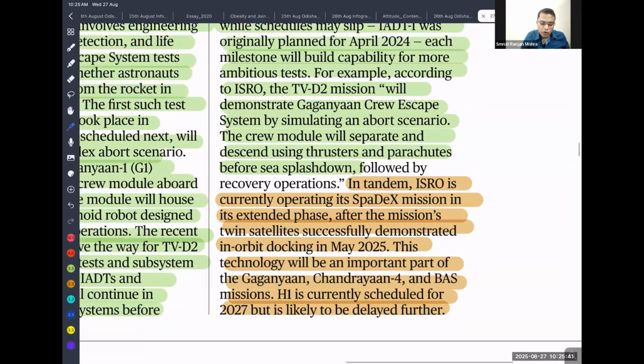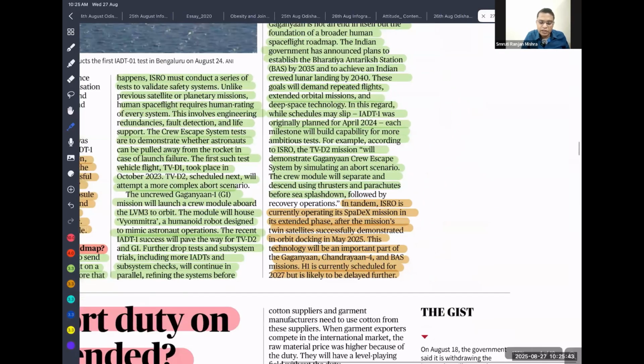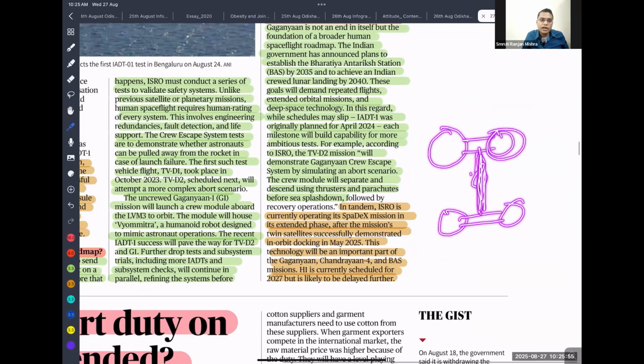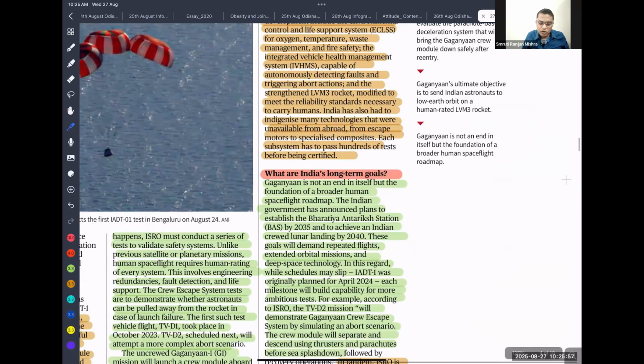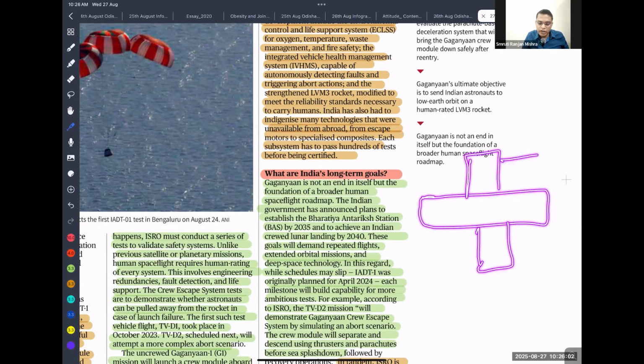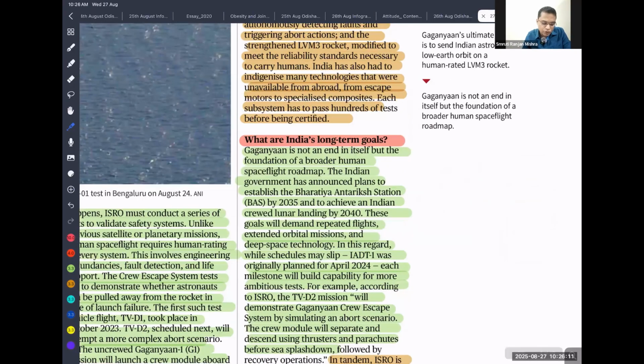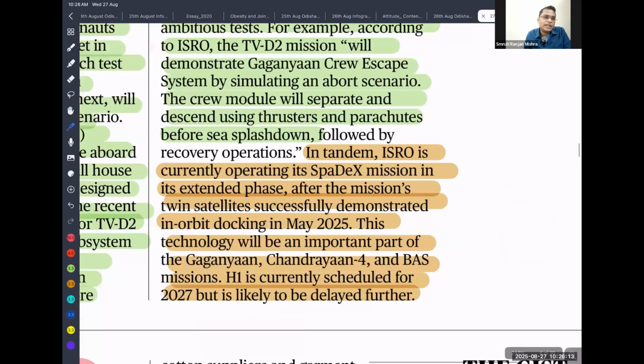We have also already launched the space docking experiment, called SpaDeX. We launched 2 satellites. Now this is one satellite, there is a docking here, and the two are joined in space, so that a person can travel from one satellite to another. That is what happens in the case of a space station. In a space station you cannot launch a big module together, so we launch modules one by one and attach each module to the mother module. In this way we can increase our space station size. So for that we need a proper docking experiment. To ensure that, we have already conducted the SpaDeX experiment. Okay.